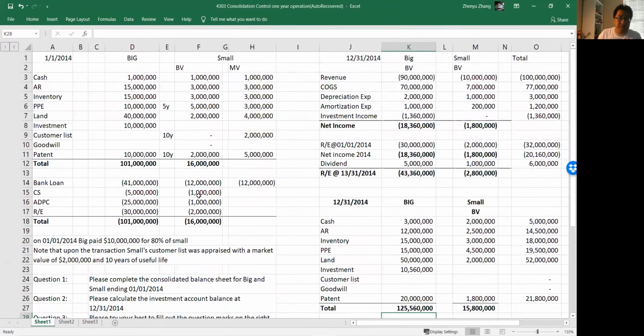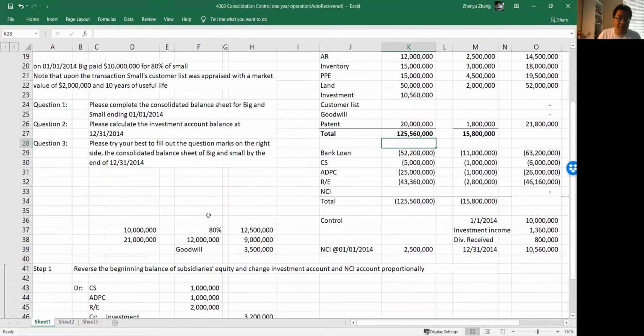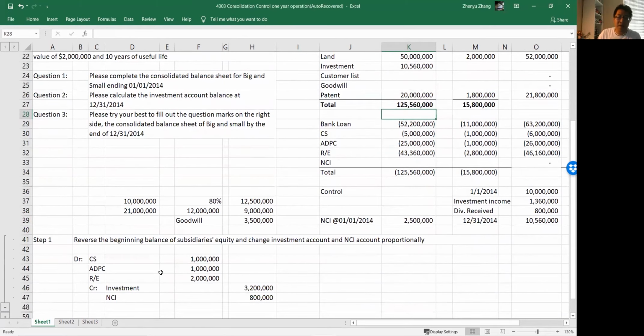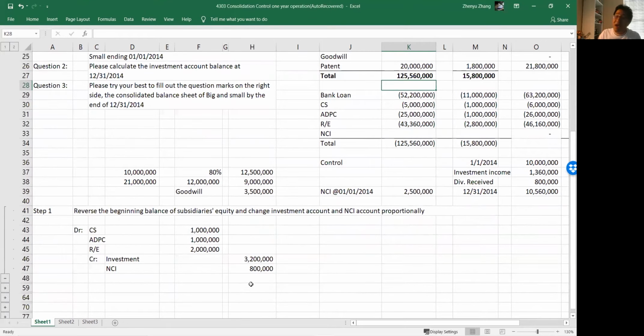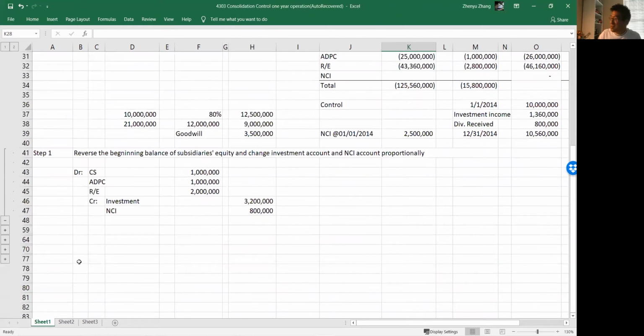Okay. So we know at the beginning of the year, the investee company's equity items were common stock, additional paid-in capital, and retained earnings: 1 million, 1 million, 2 million. When we reverse them, we debit them. The debit side will have 1, 1, 2, 4 million, all on the debit side. So how do we change? We know the double entry rule. Of course, investment and NCI will come in the opposite direction, which is credit, at 80% and 20%. 80% of 4 million gives you 3,200,000, and NCI would be 800,000. That's step number 1.